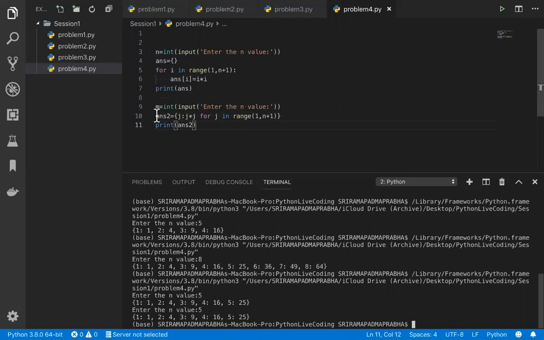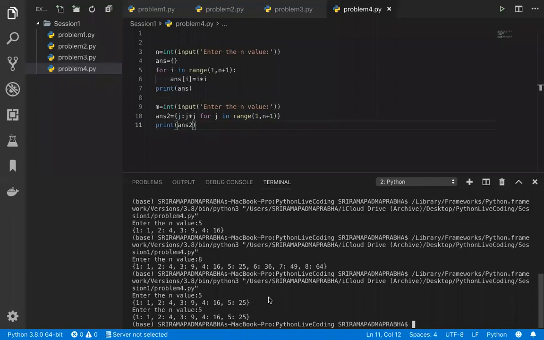What is the second way we have done? We are taking the complete overall thing into the dictionary. So what is the dictionary here? Dictionary we represent with the curly braces, right? So in the dictionary, first you take this entire for loop, okay? The same for loop, whatever is in line number 5, same for loop we are taking here: for j in the range of 1 comma n plus 1. Whatever output comes here, that output should be like j colon j star j, the same way i star i. So the logic is the same because we are actually squaring them. Then print of answer 2, we got this output, right?